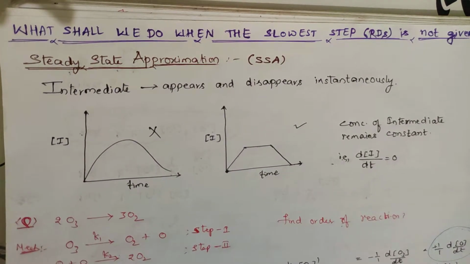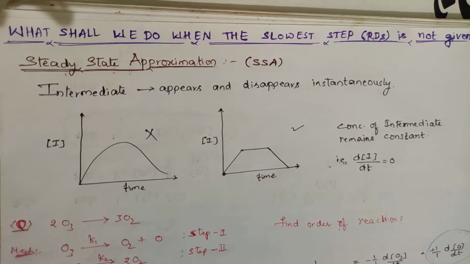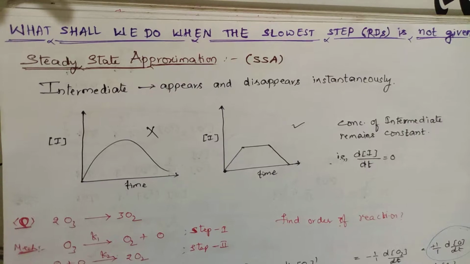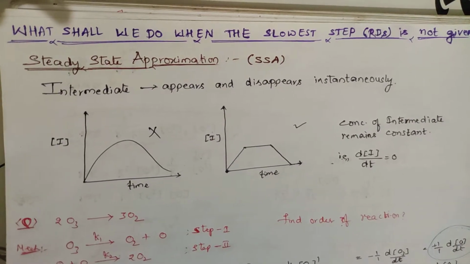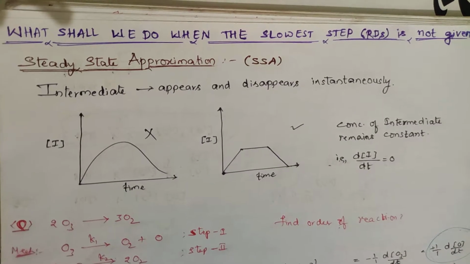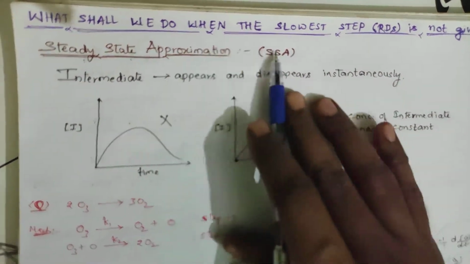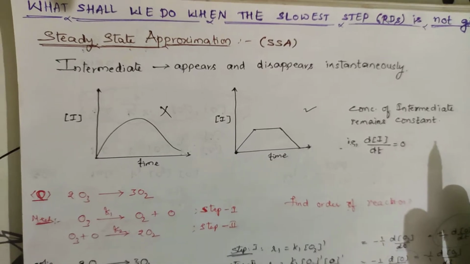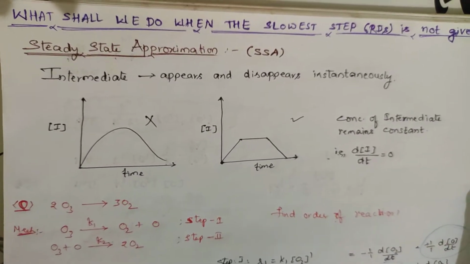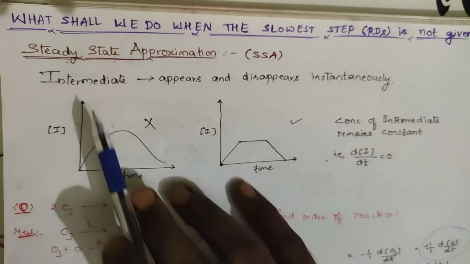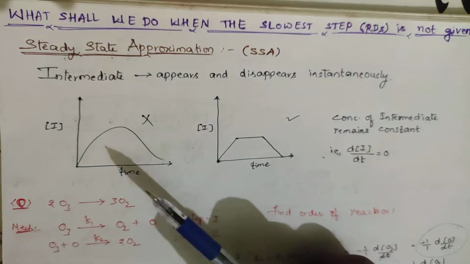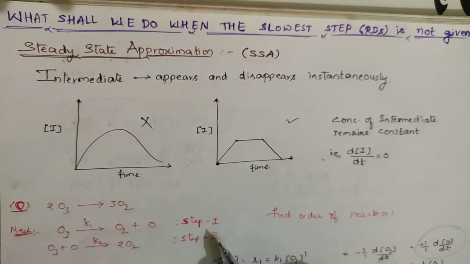Today we are going to learn the continuance of the previous lecture. We have learned with respect to the rate determining step, whenever there is a formation of an intermediate, what we will be doing when the intermediate appears in the rate equation. Now, what shall we do when the slowest step is not given? He is not mentioning which is the slowest step. Intermediate is formed, but he is not mentioning the slowest step. Then there is an assumption of a new theory that is called SSA, that is steady state approximation.